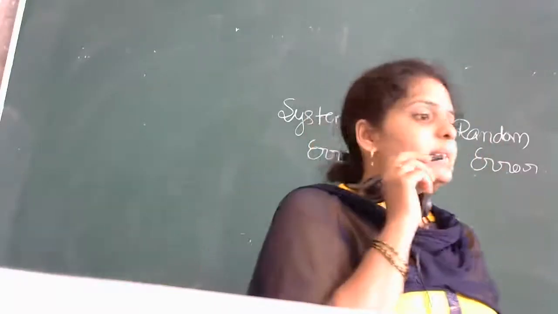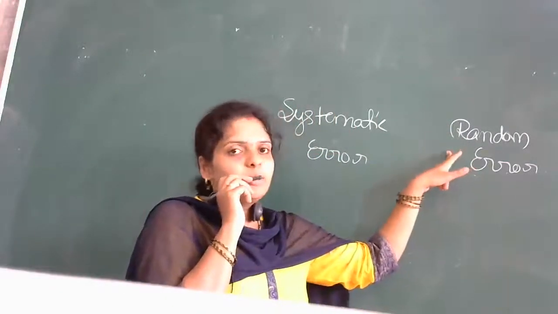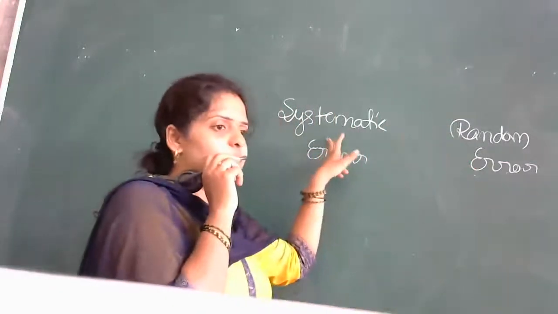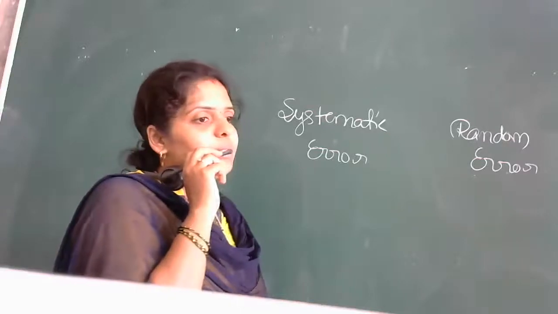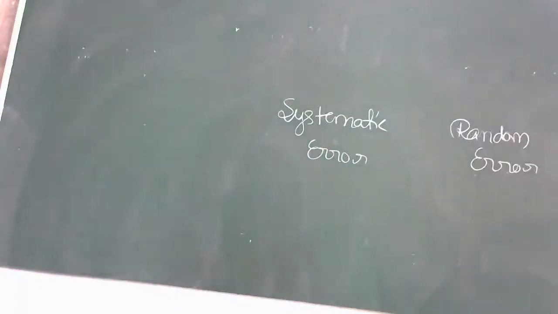So that is nothing but your second type of error called as what? Random error. Okay, so one we have systematic error, then we have random error. Is it clear everyone? Systematic error and random error, right?